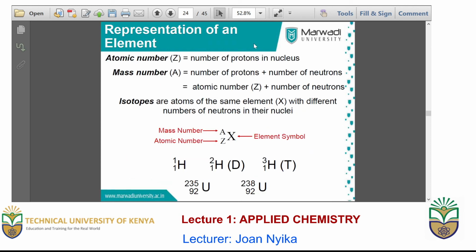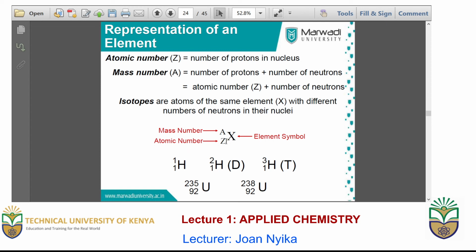An atom is usually represented as we will see later in a periodic table. It has an X that represents the element symbol, an A that represents the mass number, and a Z that represents the atomic number.